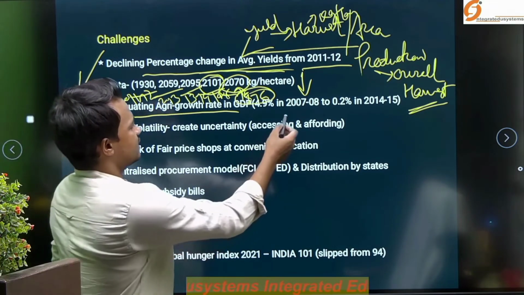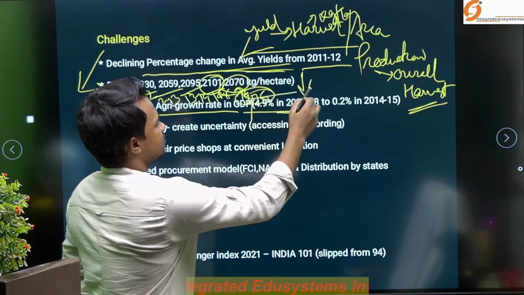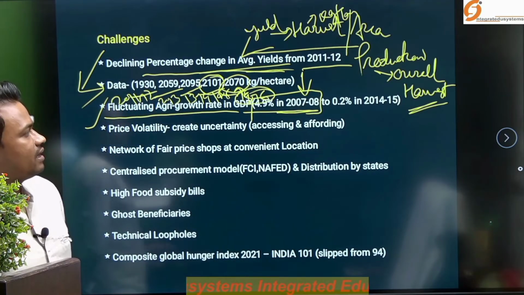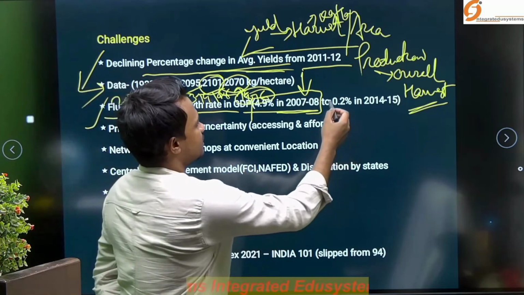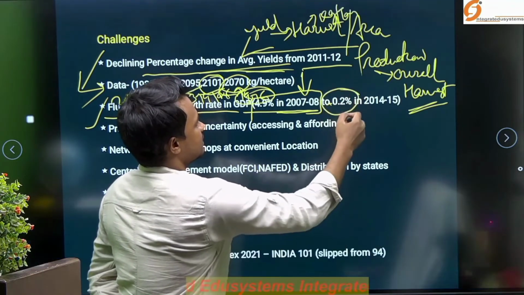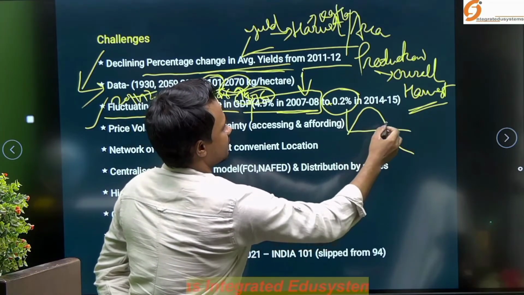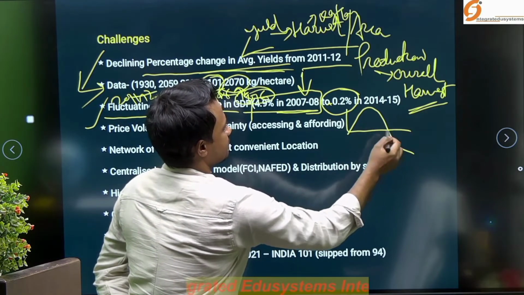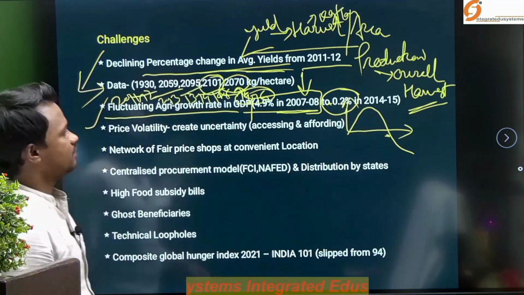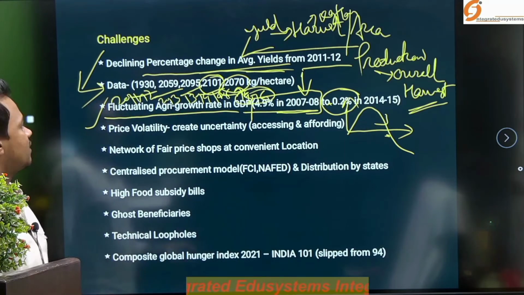So, we can see in the year 2017-18 the GDP growth rate of agriculture is 4.9% annual, but in the year 2014-15 it was minus 0.2%. So, this much of a decline, if we see the graph, then definitely it is an issue. So, this is the declining trend of the agriculture growth rate in the GDP.